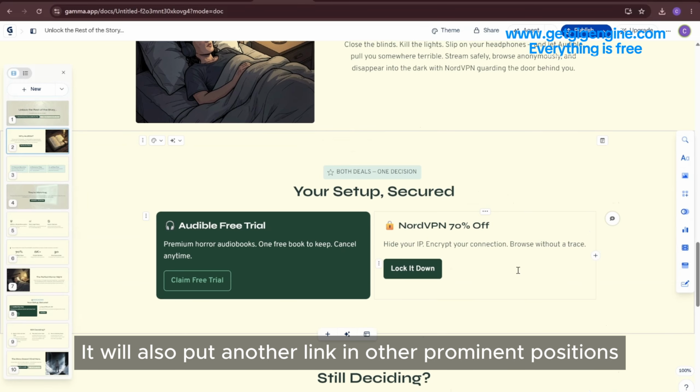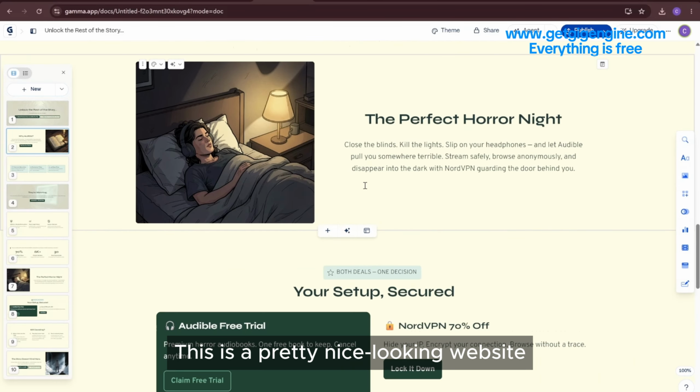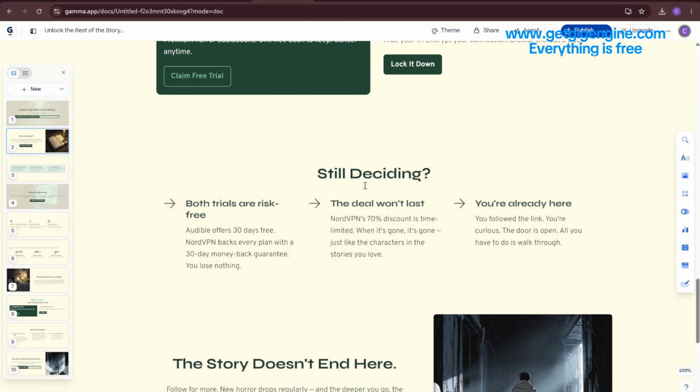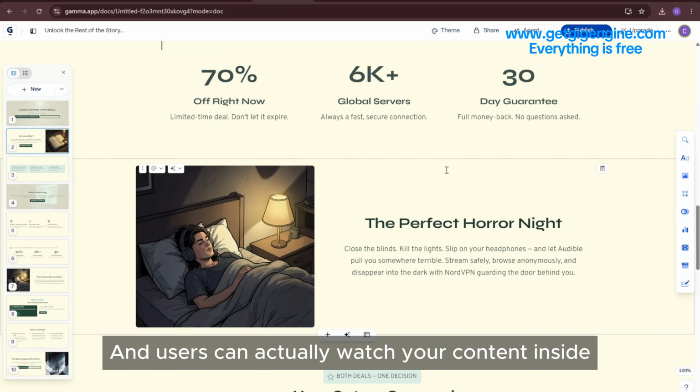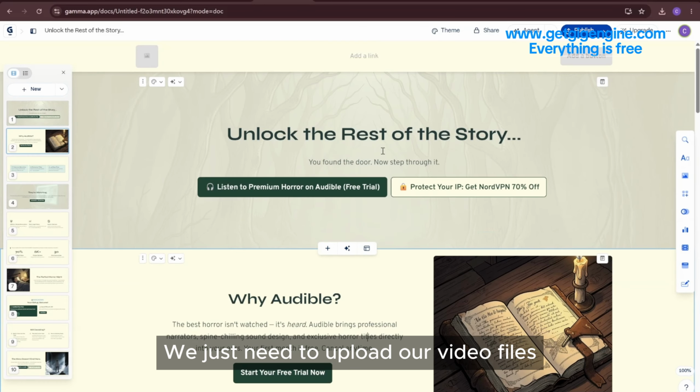Good. This is a pretty nice looking website. Right? And users can actually watch your content inside. We just need to upload our video files.